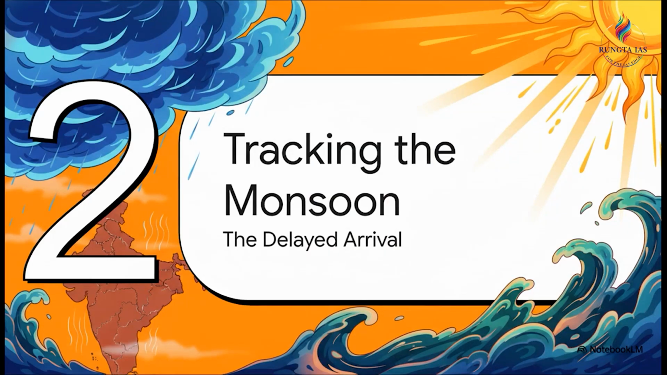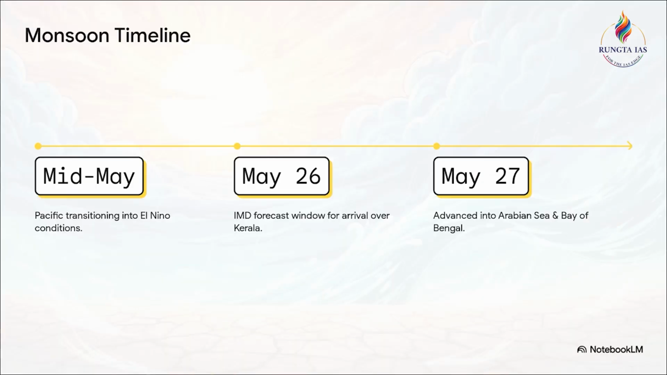Moving right along to Section 2, tracking the southwest monsoon and its delayed arrival. You see, the heat wave is persisting primarily because the monsoon is staying offshore. Let's look at the meteorological timeline. By mid-May, the equatorial Pacific was already transitioning to El Niño conditions. Right, and the IMD had set a forecast window for the monsoon's customary landfall over Kerala around May 26th. As of May 27th, it had advanced further into parts of the Arabian Sea, the Lakshadweep area, and the Bay of Bengal. Now remember, the IMD builds a 4-day margin of error into their official prediction, so this delay is technically within their statistical bounds, but it's certainly exacerbating the heat on the mainland.